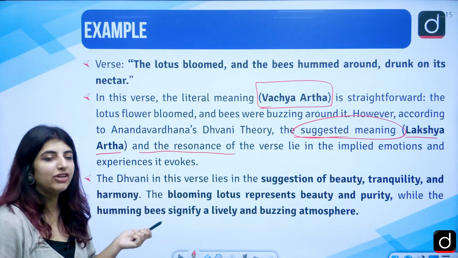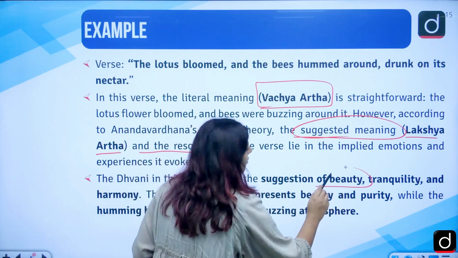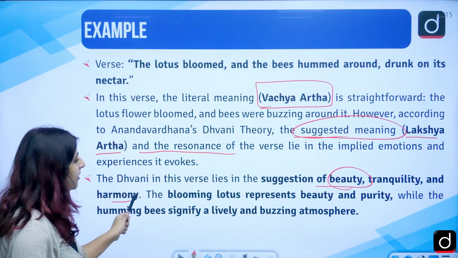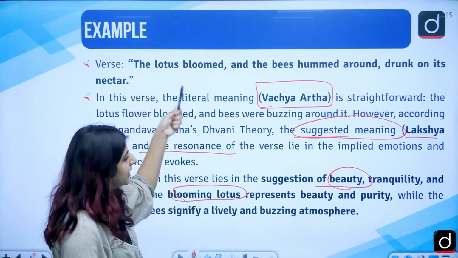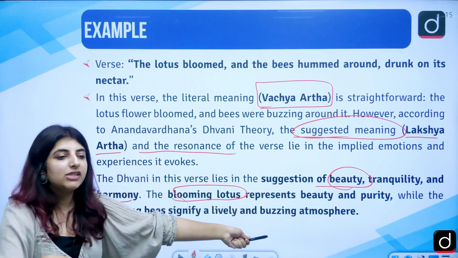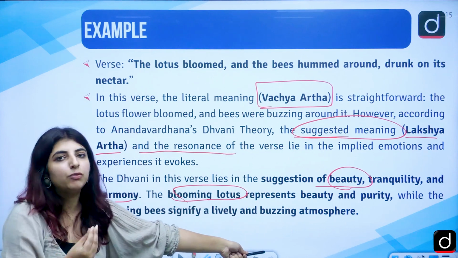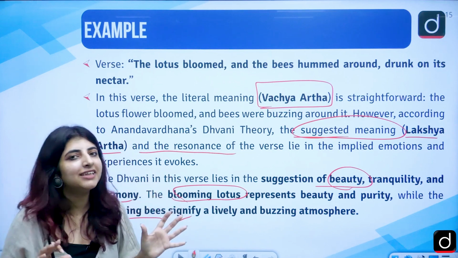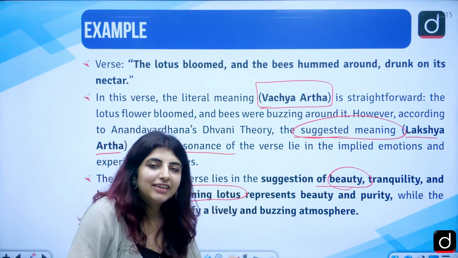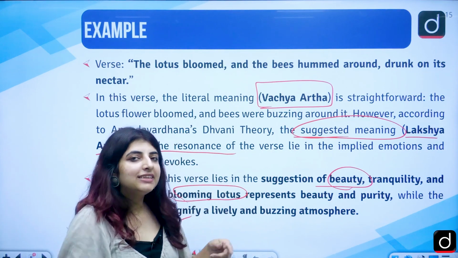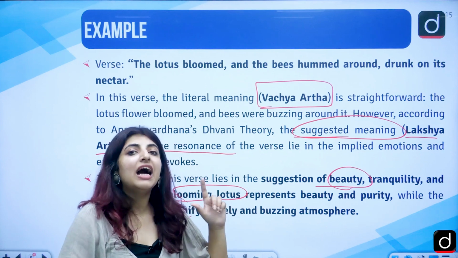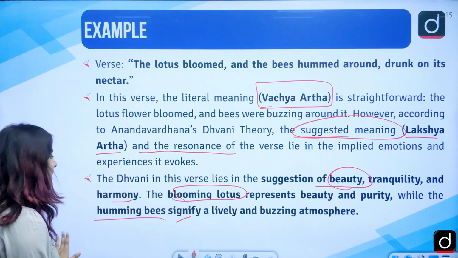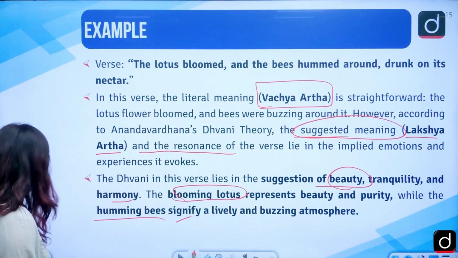So, what is the suggested meaning here? Suggestion of beauty, beauty of the lotus, tranquility and harmony. The blooming lotus, what does it represent? Beauty and purity, because it is the one which blooms amidst the mud, right? Of course. While the humming bees signify a lively and a buzzing atmosphere. So, we as a reader, if we are working our senses through the Dhvani theory, will need to unravel these very particular layers which are there, correct? So, it did have a hidden meaning.